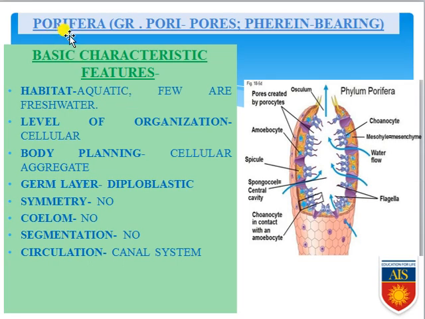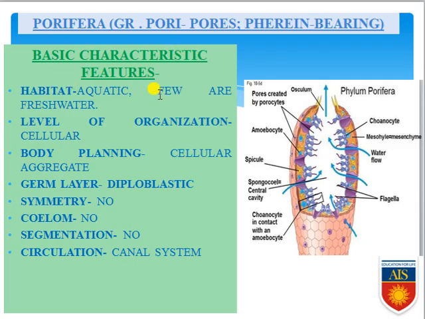First of all, we need to know the meaning of Porifera. Pori comes from the word pore, that is an aperture, and fera comes from ferein. Ferein means bearing, so pore-bearing animals all belong to this specific phylum, that is Porifera.